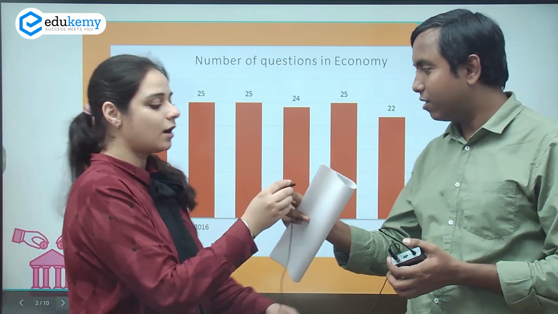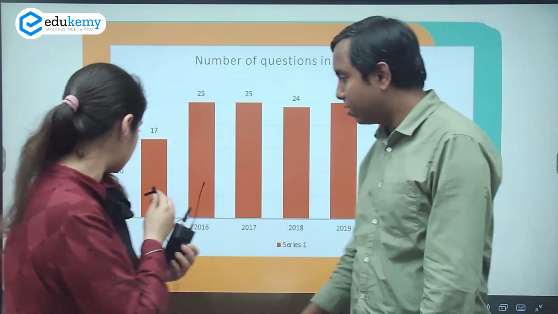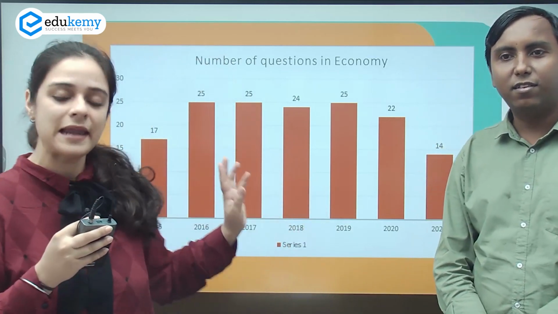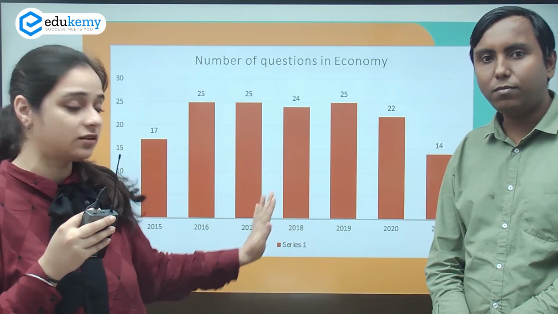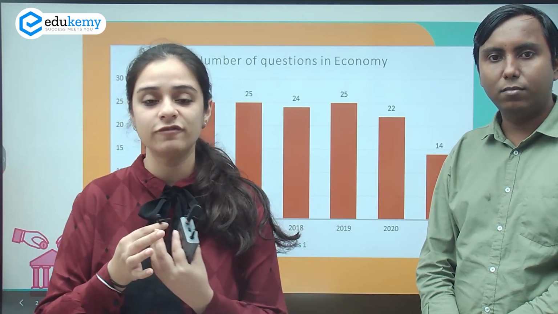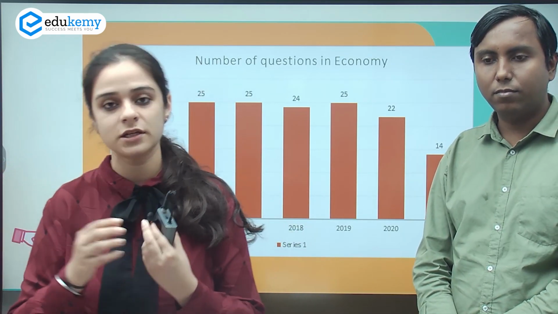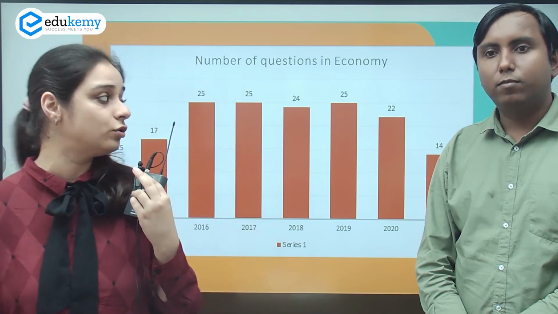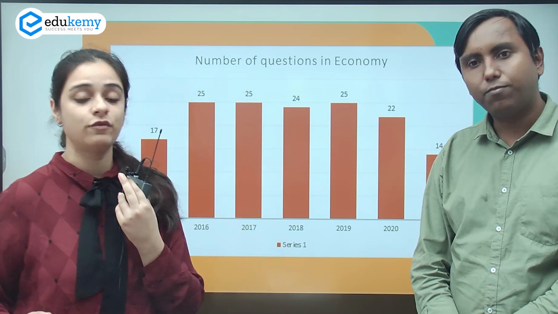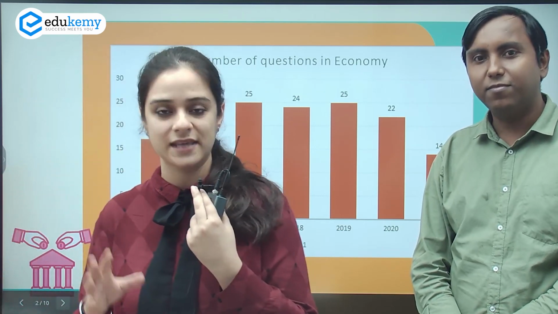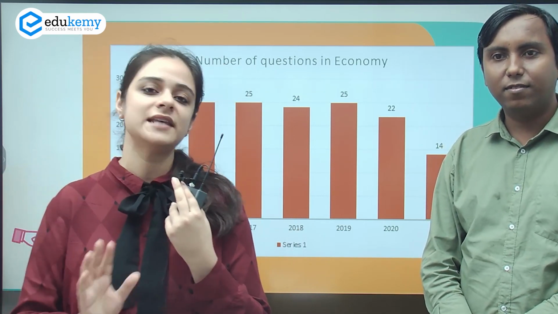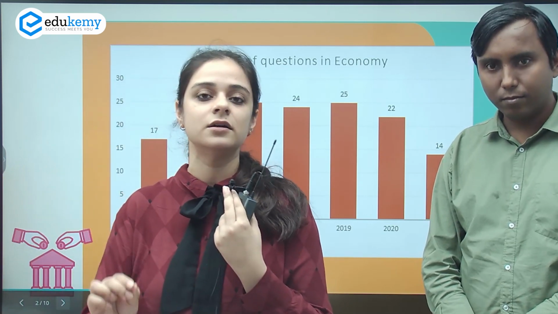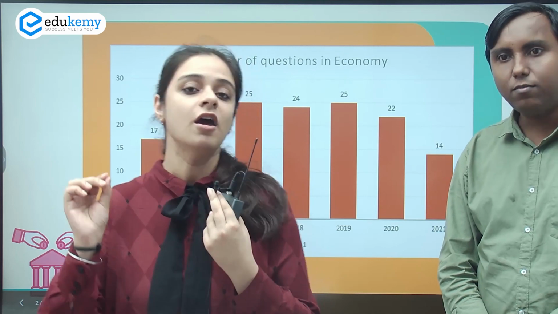About the length, first, one thing I would like to tell everyone is that though there were fewer questions this year, just 14, we can't take it forward that in the upcoming years it will remain 14. It could actually reduce to 10 or again come back on track with 20 to 25 questions coming straight from the economy section. So brace yourself for that. Don't just stick to this year's number of questions from economy.